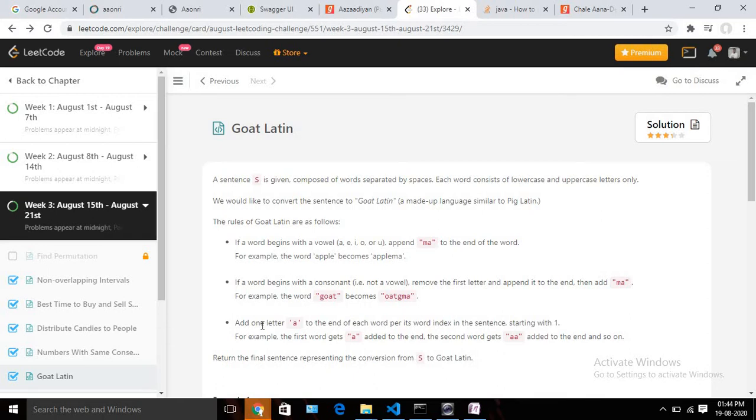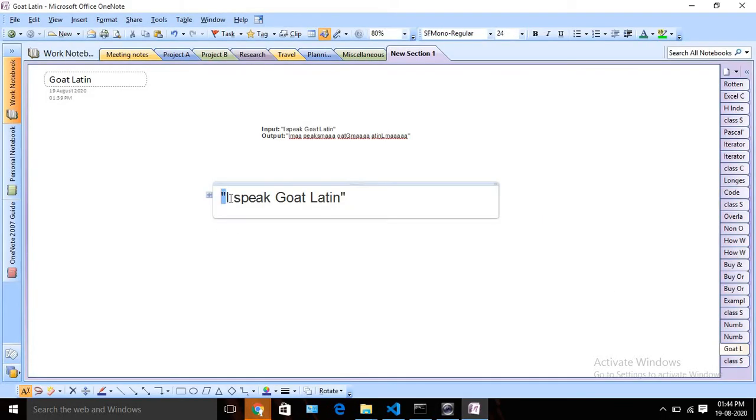So for the first word we need to add one a, for the second word we need to add double a. This is how it will go on. Okay, so these are the three conditions. So how we can solve it? Suppose you can see that for the first word, it's a single character, the word length is only one, and here it starts with I, right? So I is a vowel, so we need to append ma, right, since it's a vowel.